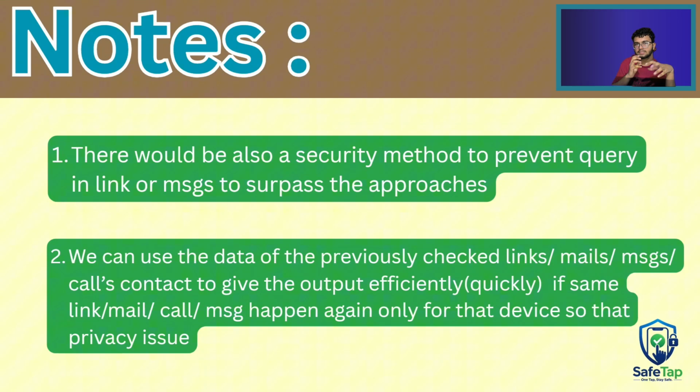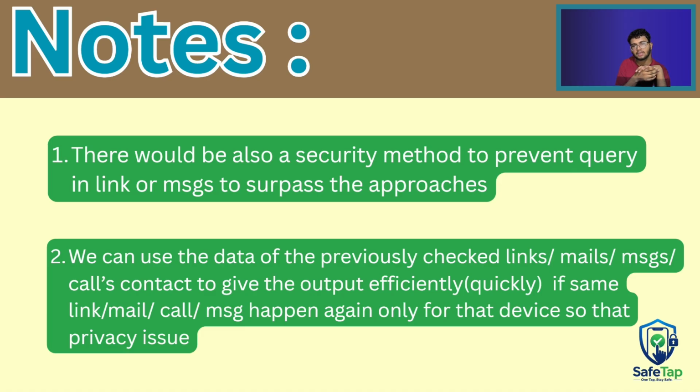And there are some notes that I would like to clarify here. There might be a possibility that there would be a query in the link or any email or any message, which, when our system scans that email, might surpass it, or might help to hack that system within.